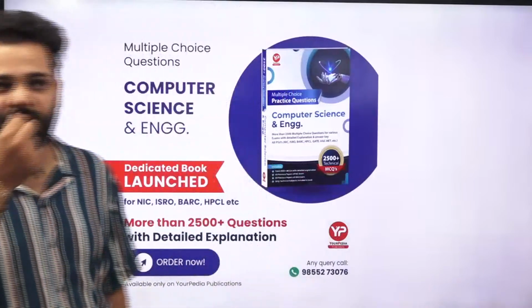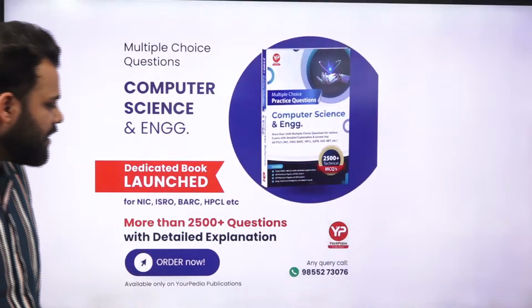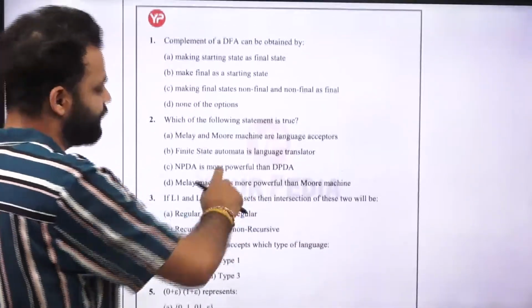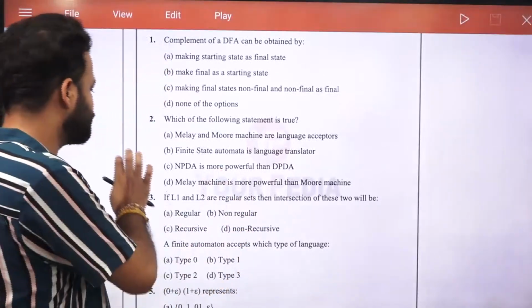So good evening, Tejasvi, Suresh. So now we'll start the session. So we'll solve 50 questions from theory of computation.